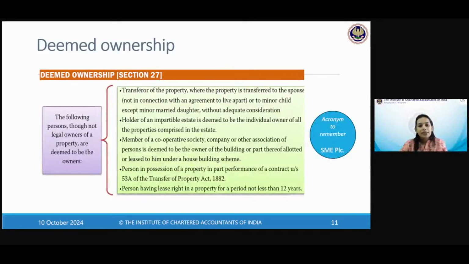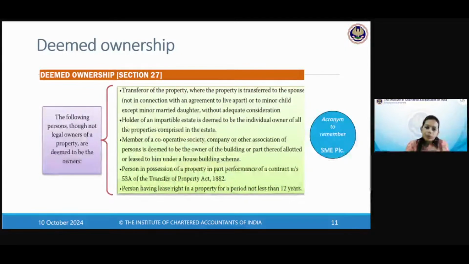Okay. Next, if there is an impartible estate which cannot be partitioned, then the holder of the estate will be deemed to be the individual owner of all the properties comprised in the estate. And if there is a cooperative society or company or association, like building complexes, if they are like a cooperative society or something, then a member of that society will be deemed to be the owner of the building or part thereof under a house building scheme.